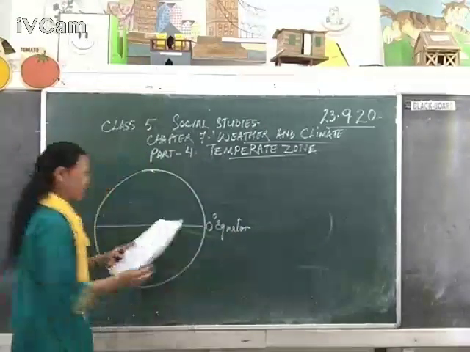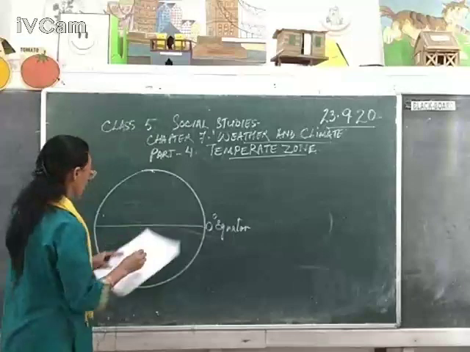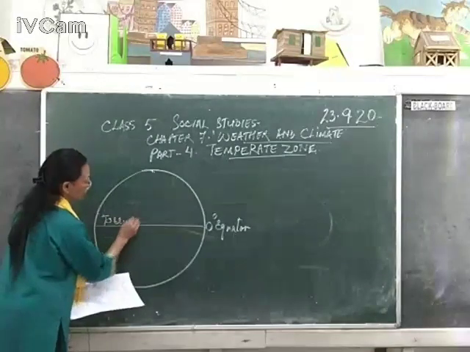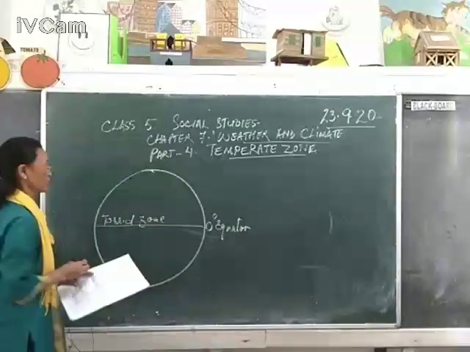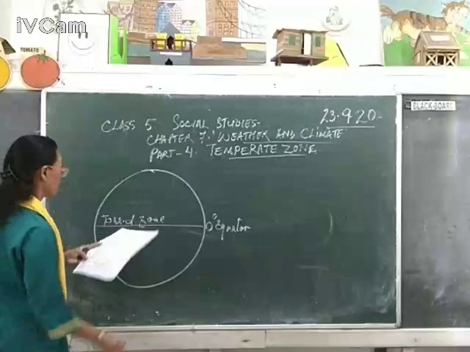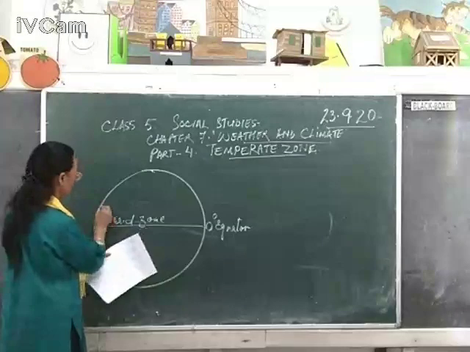Zero degrees Celsius. Okay. Now equator, and this is torrid, we call it torrid zone. This is a torrid zone, right? Which I had explained in the earlier class. Now, just above this we have Tropic of Cancer.